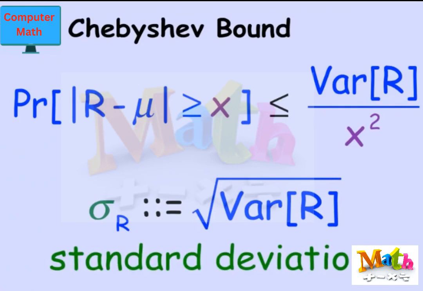So we could just restate the Chebyshev bound, replacing that expectation formula with its name, variance of R. This is what the Chebyshev bound says. The probability that the distance between R and its mean is greater or equal to x is at most the variance of R divided by x squared, where variance of R is the expectation of the square of R minus mu.